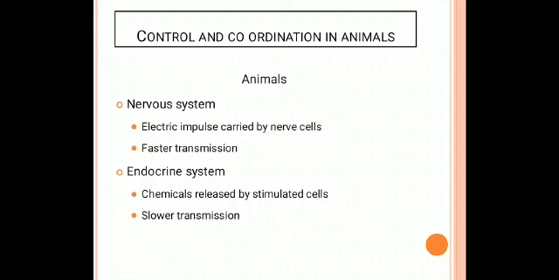Then the next one, the endocrine system. In the endocrine system, our body produces hormones, or chemicals, that are released by the stimulated cells. It is a very slow transmission process.